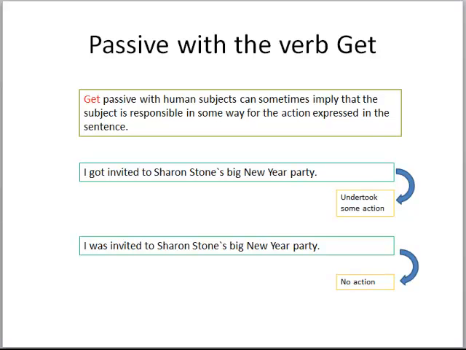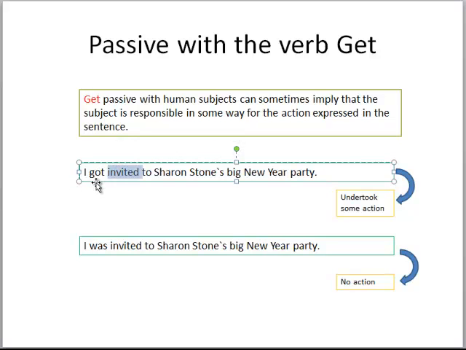Okay, and another point I want to add, that a get passive with a human subject can sometimes imply that the subject is responsible in some way for the action expressed in the sentence. For example, let's take this example. When I say I got invited to Sharon Stone's big New Year party, it's like saying there is some action happened to get invited.